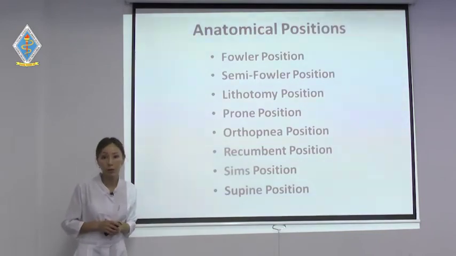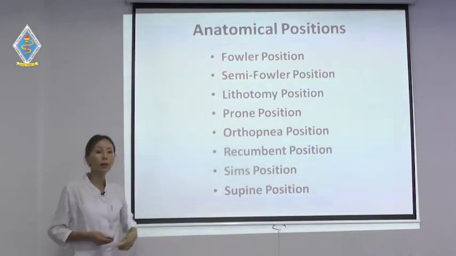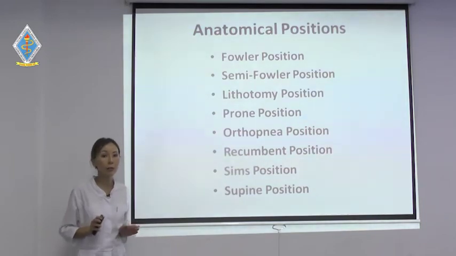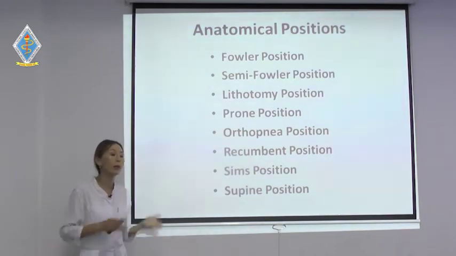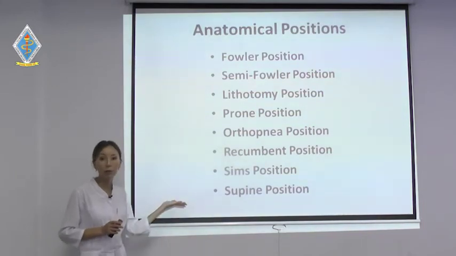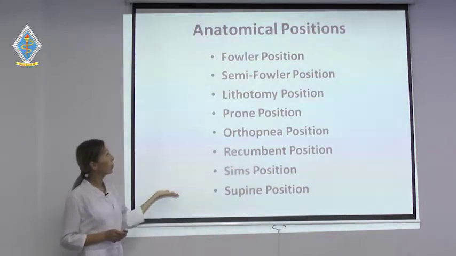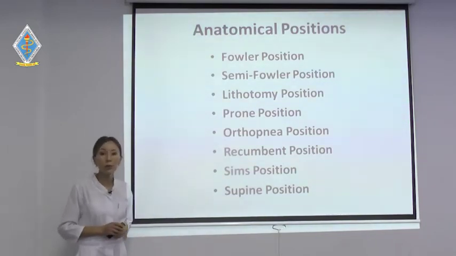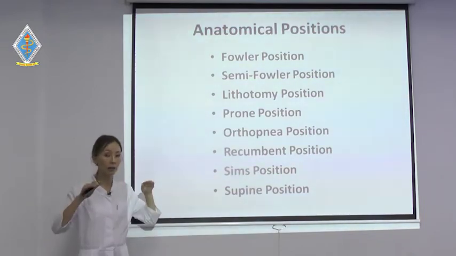Anatomical positions. If you are a doctor or medical student, you should use medical terms in order to describe the position of your patients. So, what is Fowler's position? Fowler's position is the position in which the head part and the knees part are elevated.